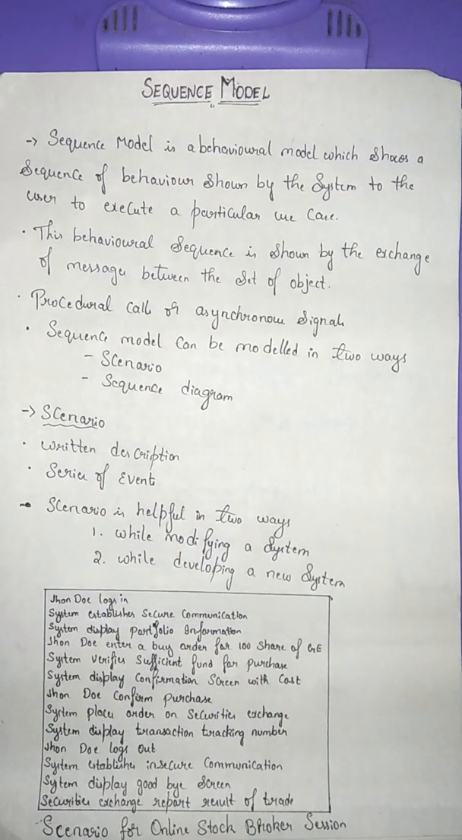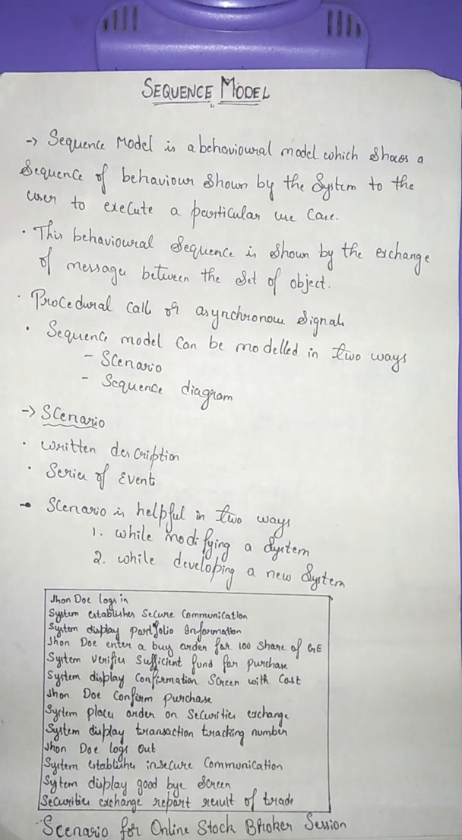Scenario, the word itself defines that it includes the written descriptions of the details of an individual function. In terms of a sequence model, a scenario is a sequence of events that occur in order over a period of time to execute a particular functionality of the system. Well, it depends whether the scenario includes all the events of the system or only those which are involved by the objects in the execution of a particular use case.